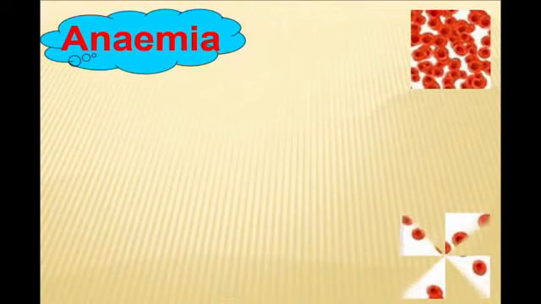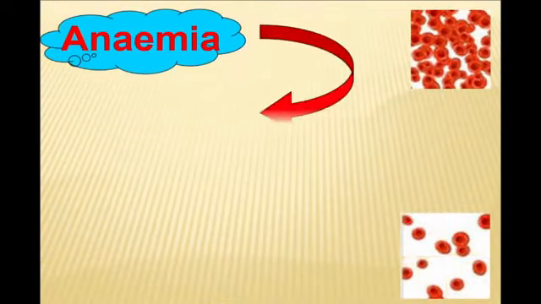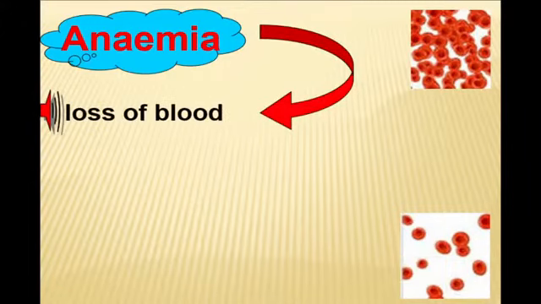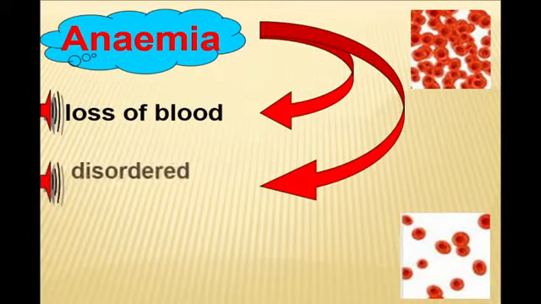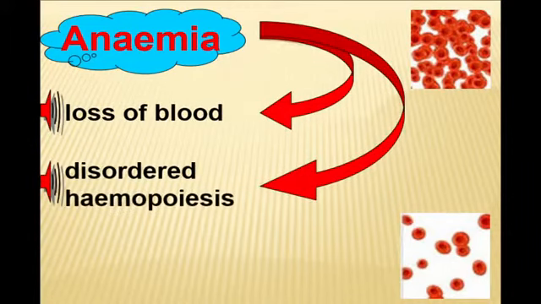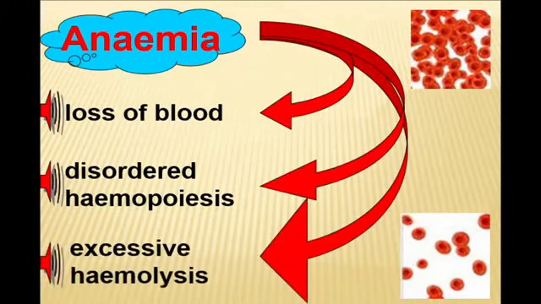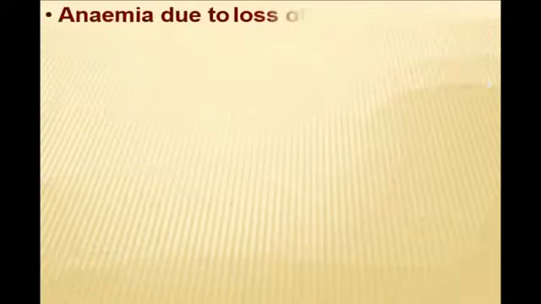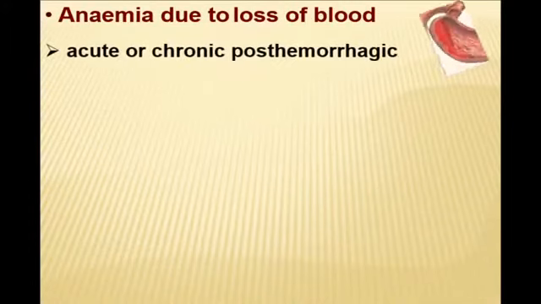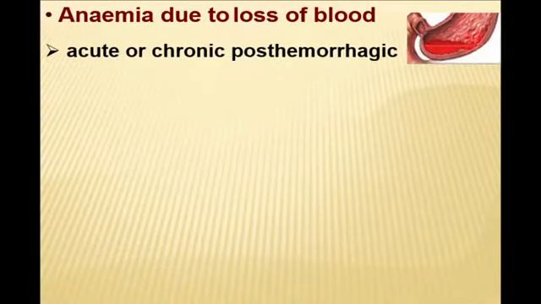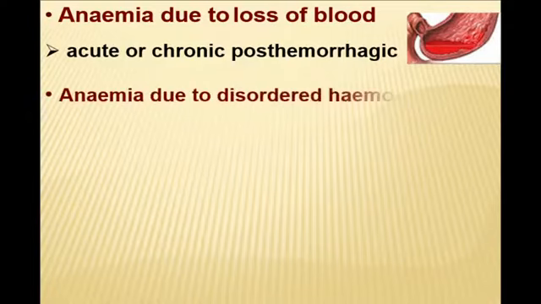If we are talking about anemia, it appears due to three pathological processes: loss of blood, disordered hematopoiesis, and excessive hemolysis, destruction of erythrocytes which exceeds the process of their formation. Anemia due to loss of blood: there are acute or chronic post-hemorrhagic anemia.